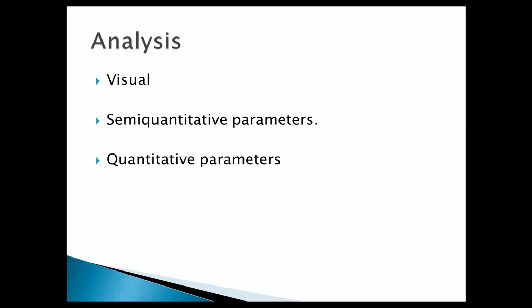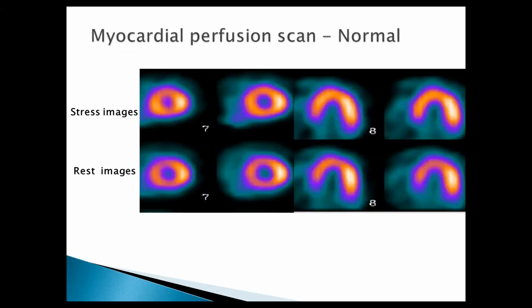For the quantitative part, the statistical software calculates the ischemia or the viability part. They basically use statistics like more than 2.5 deviations away from the normal database. So they give the map, but we have seen that many a time they overestimate or underestimate compared to the imaging.